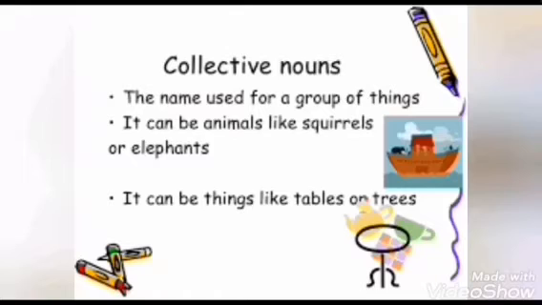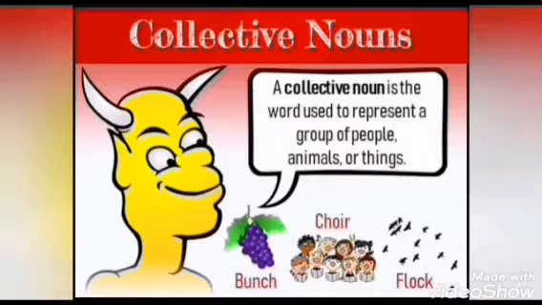We have a collective noun to indicate any group. So here are some more explanations and also examples, children. A collective noun is a word used to represent a group of people, things or animals.